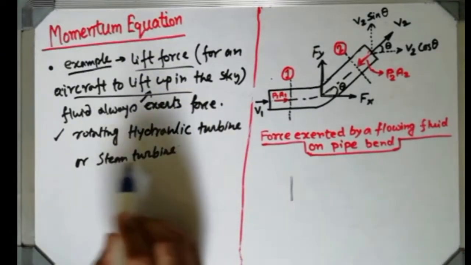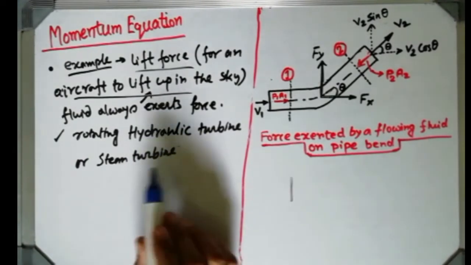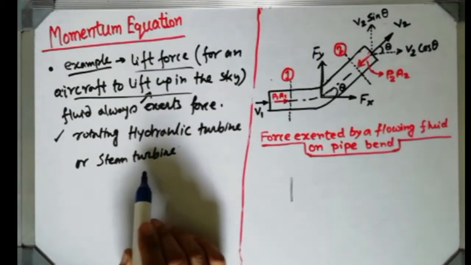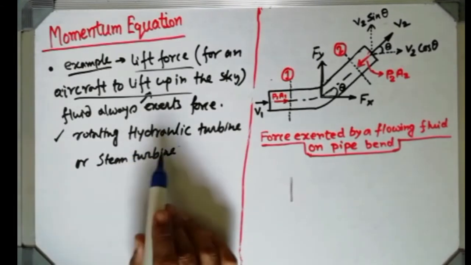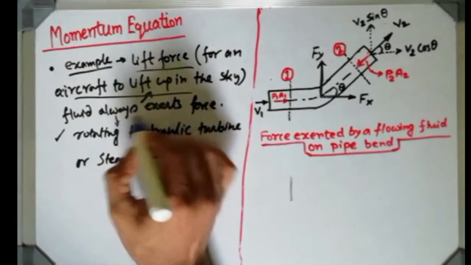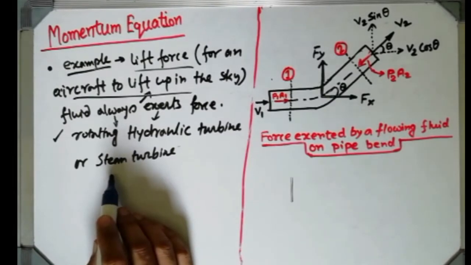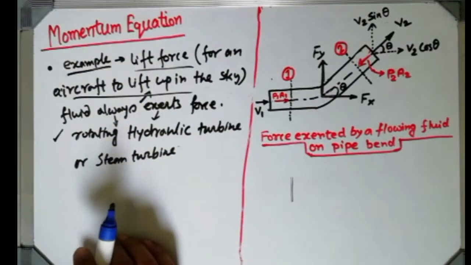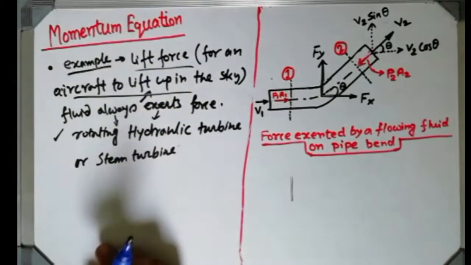Okay, so rotating a hydraulic turbine or steam turbine. Hydraulic turbine means a turbine which is rotating with the help of water force, and in a steam turbine, the turbine is rotating with the help of steam force, that is the force generated by steam. In both cases we can see that fluid exerts force. Here a gaseous working fluid and there a liquid working fluid, and both of them are exerting some forces on the turbine blade by which the turbine is rotating.